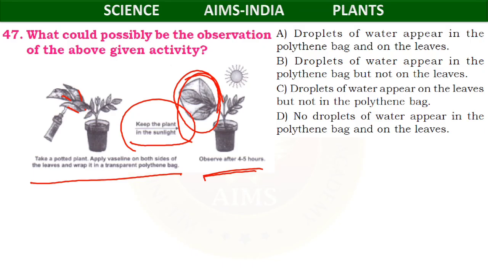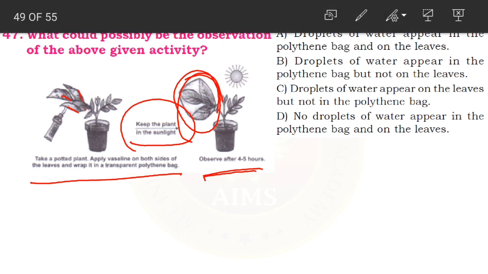Option A is, droplets of water appear in the polythene bag and on the leaves. Option B is, droplets of water appear in the polythene bag but not on the leaves. Option C is, droplets of water appear on the leaves but not in the polythene bag. Option D is, no droplets of water appear in the polythene bag or on the leaves. So children, here you have to remember the transpiration process.